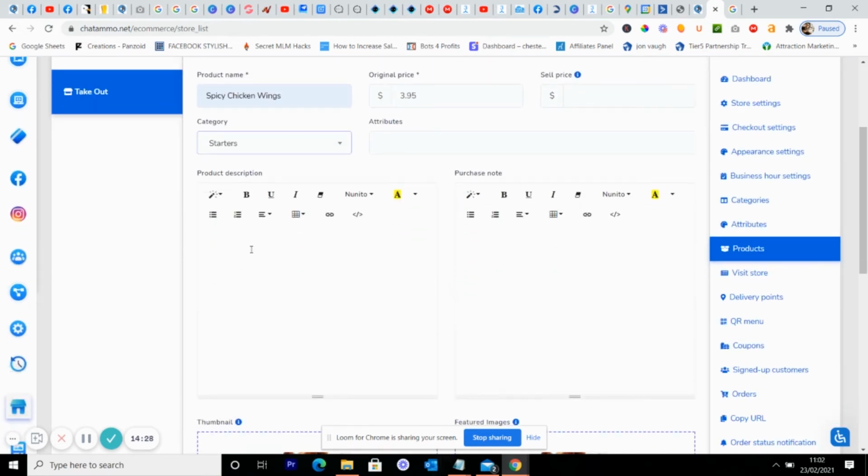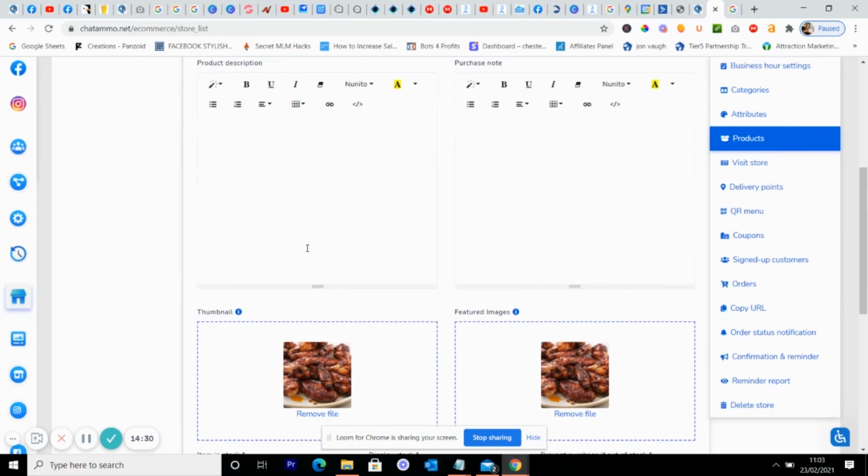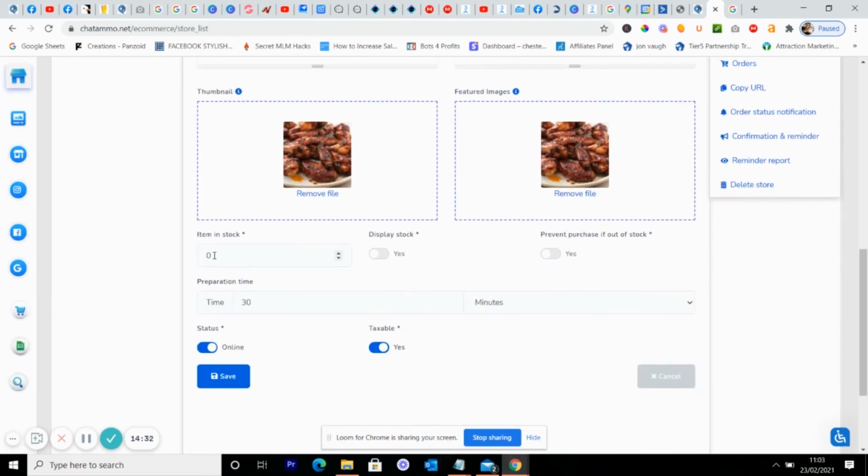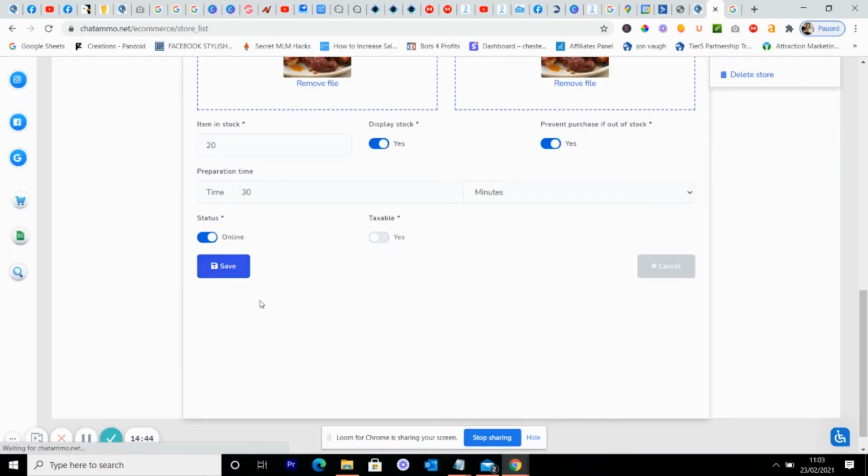So we'll put a little description in there, which I'm not really going to bother with. We're going to say that we've got 20 of these in stock. You don't need to put your stock down if you don't want to. That's completely up to yourself. I'm going to have status online. We're not going to bother taxing it. Could have made a delivery charge as well if we wanted to. But we're just going to save that.